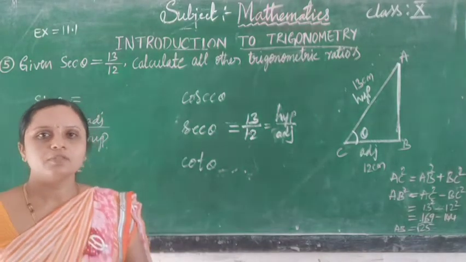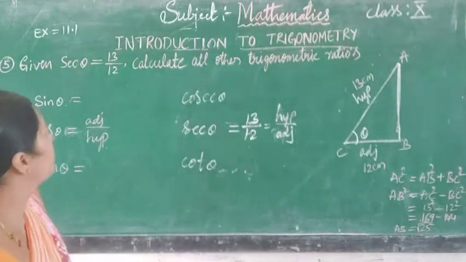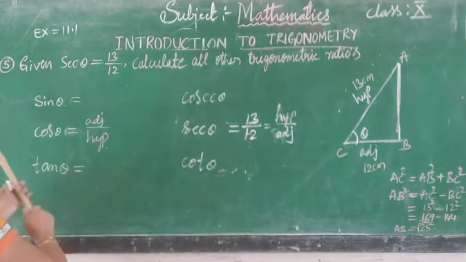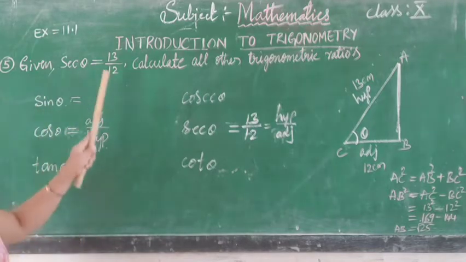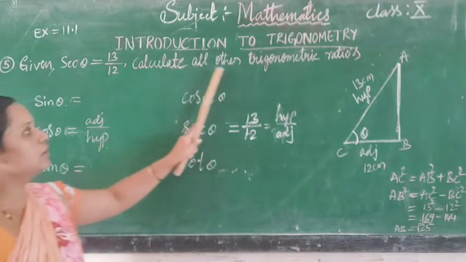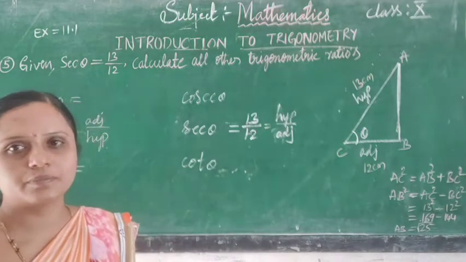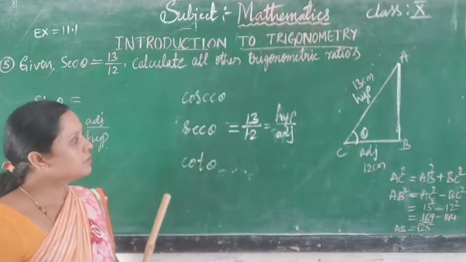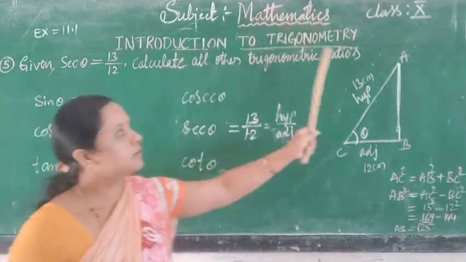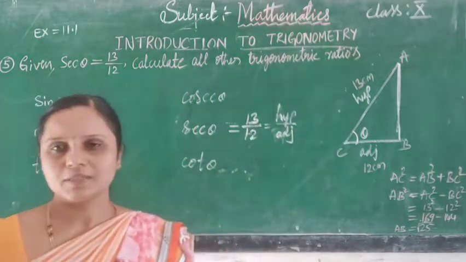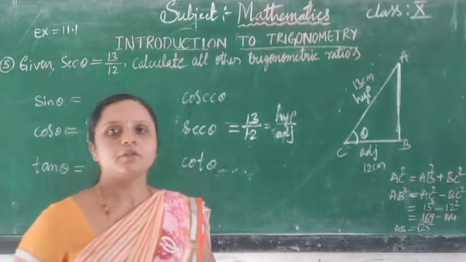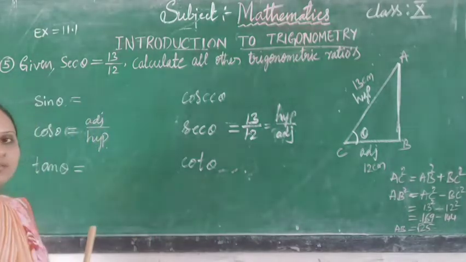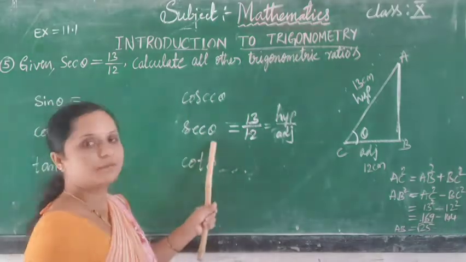Students, now we are going to the fifth problem. Exercise 11.1. Given sec theta equal to 13 by 12, calculate all other trigonometric ratios. Here the sec theta is given, so we can find all trigonometric ratios, meaning the remaining 5 trigonometric ratios can be found out. How can we find them? First take sec theta.